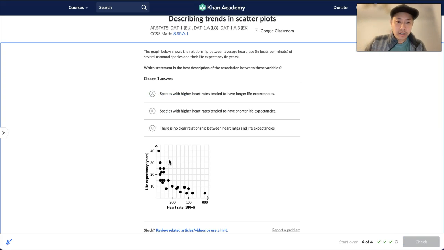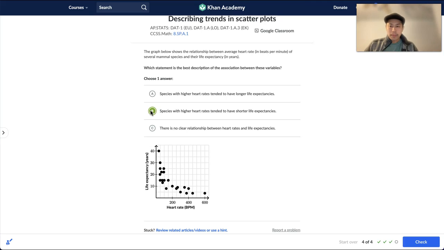All right, one more here. Looks like we have a negative correlation, right? As your heart rate is increasing, your life expectancy will decrease, goes down. It starts high with a low heart rate, and then higher heart rates will have a lower life expectancy. Let's see which statement communicates that. Option A, species with higher heart rates tended to have longer life expectancies. That would be false, because then we would see a lot of points over here, right? Higher heart rate, higher life expectancy. Option B, species with higher heart rate tended to have shorter life expectancies. That's what we want.